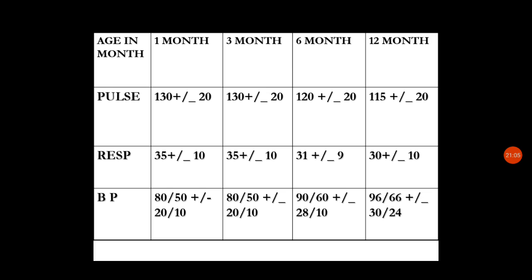Pulse and respiration will be coming down and stabilizing during the childhood period, and blood pressure was low in the newborn period, and in the first month it is slightly increasing. So these are some of the changes and values which can be expected in infancy.